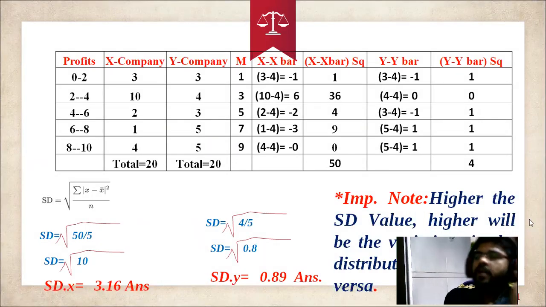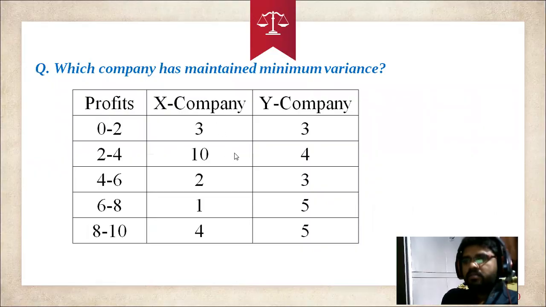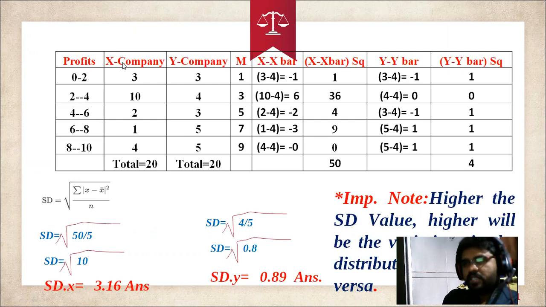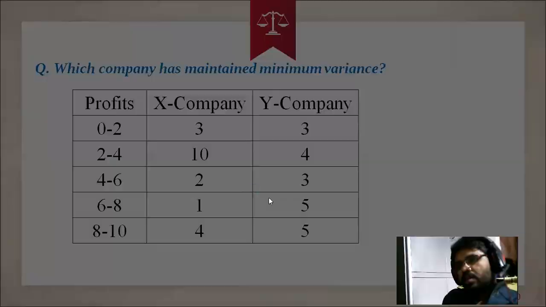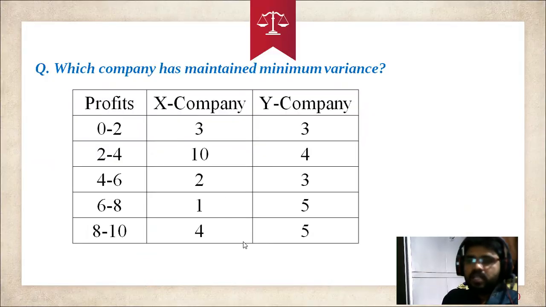In this part, the profits data is given for X company and Y company. Among the two, we need to select which company is best and give the answer. Before doing this, on the basis of this data we could conclude on the basis of total. Sometimes we check which company's total profits are higher than others, and we can say that company is good. But when you add all the values, you are going to get the same value.